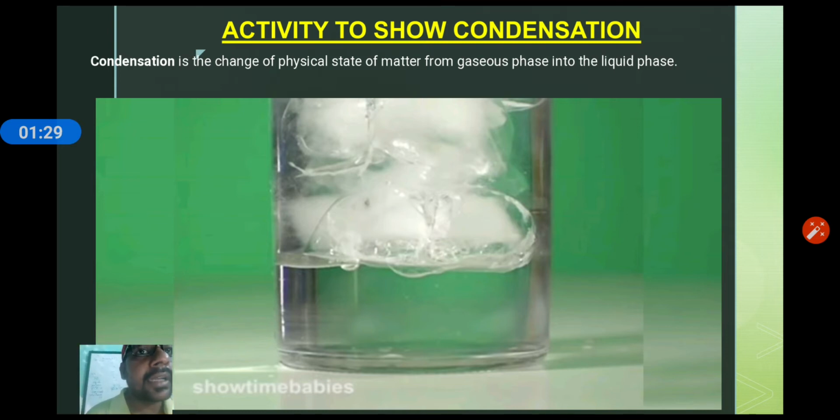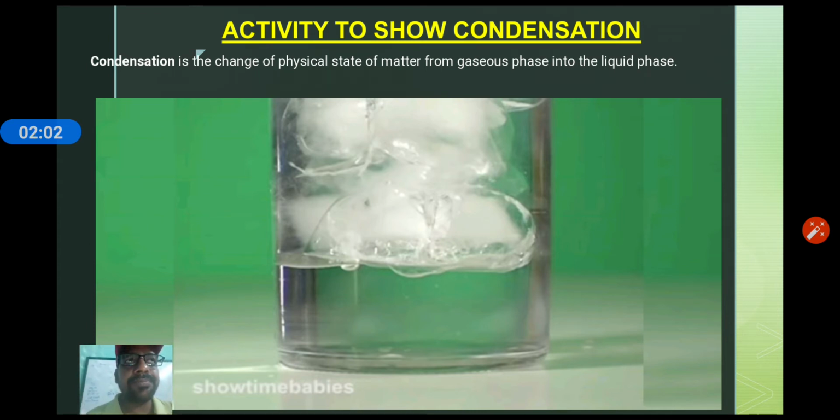You have observed in the summer season, you carry a cold water bottle, and after keeping that water bottle inside your bag, you observe a few water droplets are there. Your book will be wet with that water because of the water droplets.